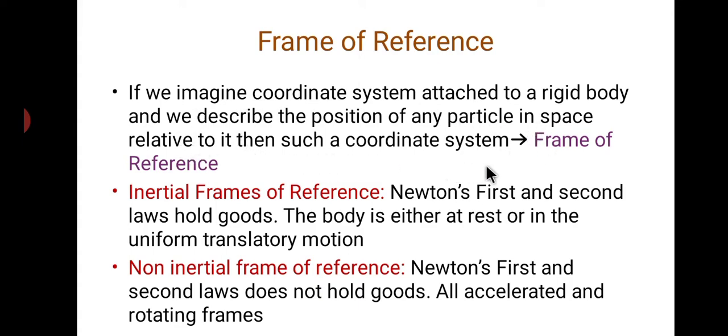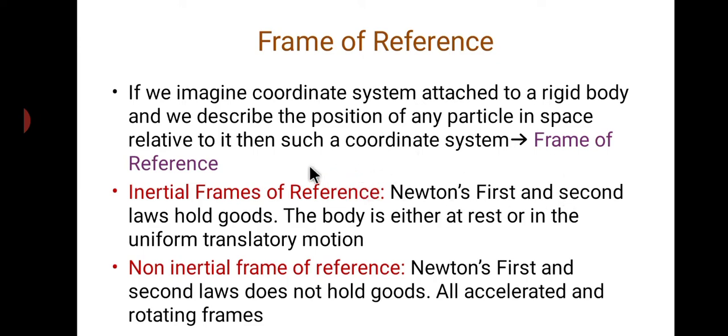Such a coordinate system we call a frame of reference. The simplest frame of reference is a Cartesian coordinate system, with three coordinates X, Y, Z, as already studied in PUC. The position of a point is represented by the three coordinates X, Y, Z.